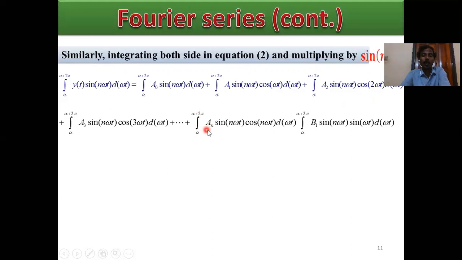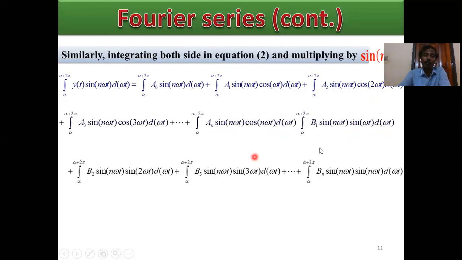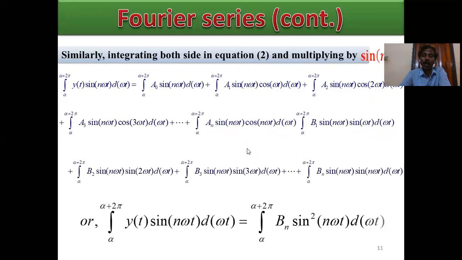Similarly, integrating from alpha to alpha plus 2 pi: an sine n omega t cos n omega t d omega t, plus b1 sine n omega t sine omega t d omega t, plus and so on, up to bn sine n omega t sine n omega t d omega t. This is bn sine square n omega t d omega t. All the other terms integrate to 0, except the bn sine square n omega t term.